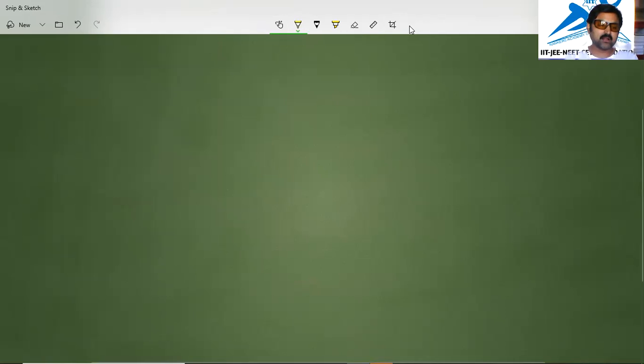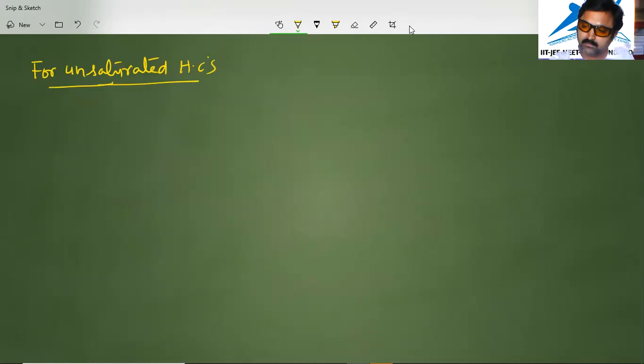Now we will see for unsaturated hydrocarbons. For unsaturated hydrocarbons, we will see a few rules in this discussion. What is this rule? It is telling that when a carbon chain is there with an unsaturation, means either a double bond or triple bond is there in the carbon chain.